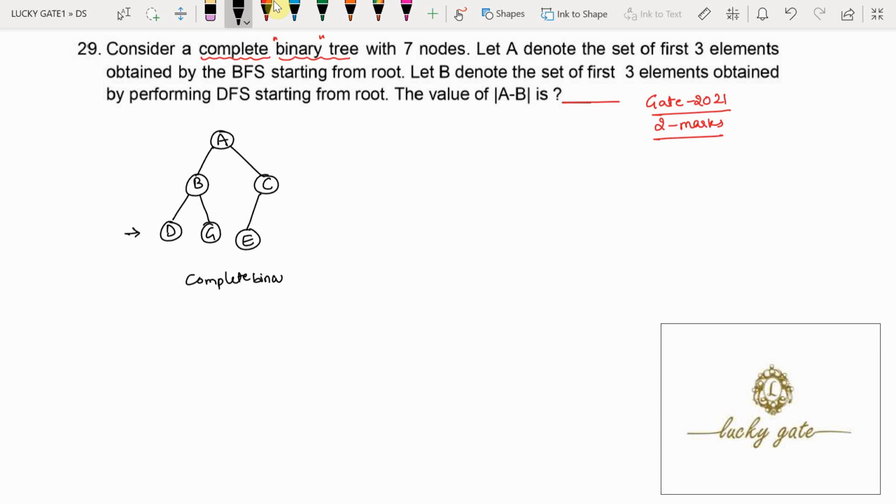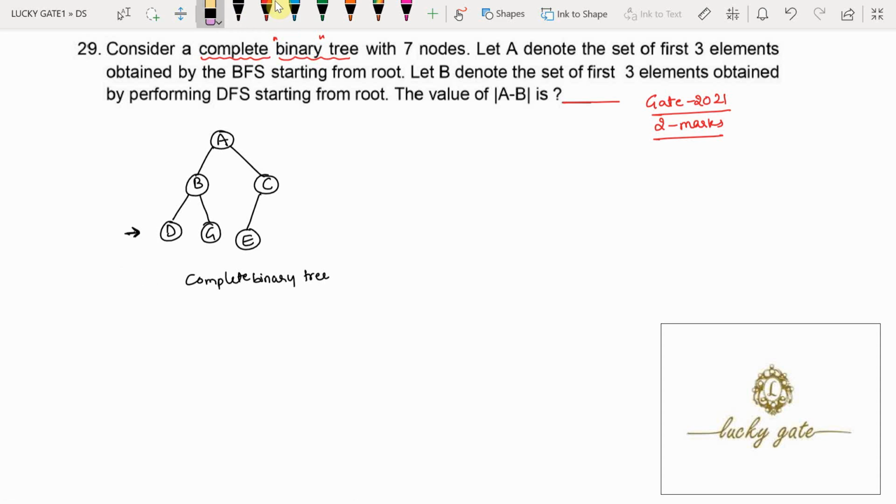Now does this complete binary tree have 7 nodes? No. So it requires 1 more node. Then you have to think about where you have to keep that 1 more node. Can I keep that 1 more node as a child of D? Suppose I am keeping 1 more node, assume F is a child of D, then what happens? It violates the definition of a complete binary tree. Why? Because a complete binary tree requires all the levels to be full except possibly the last level. But here the last level is not completely full, and the last but one level is also not completely full. So it is violating the definition of a complete binary tree.